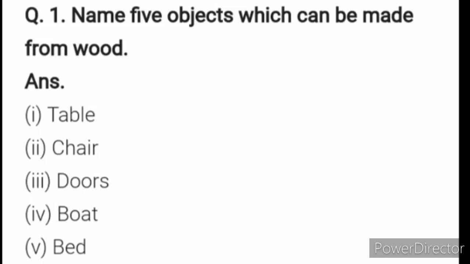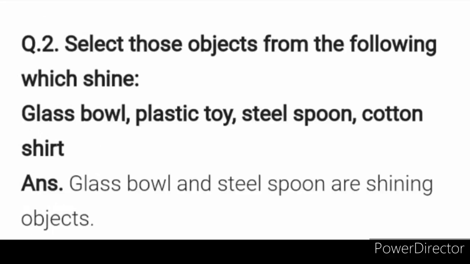Now we move on to exercises of chapter 4. Question number 1 is, name 5 objects which can be made from wood. Answer is 1. Table, chair, doors, board, bed, etc.